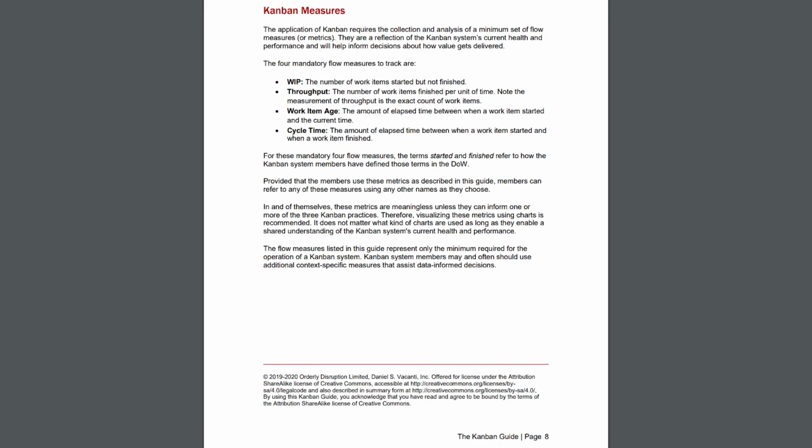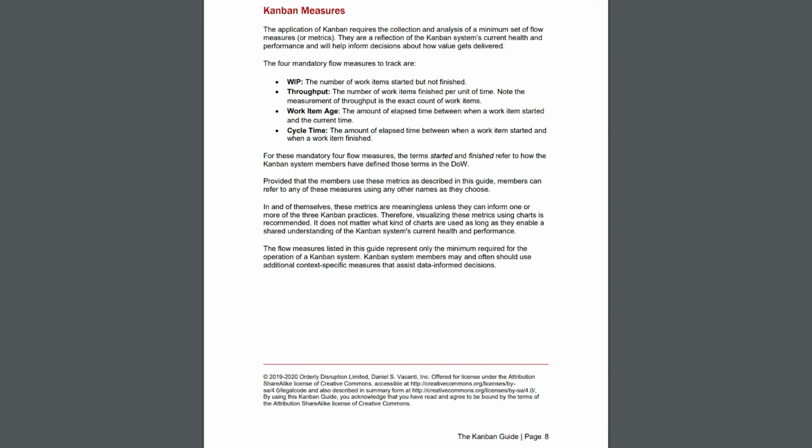Kanban measures. The application of Kanban requires the collection and analysis of a minimum set of flow measures, or metrics. They are a reflection of the Kanban system's current health and performance, and will help inform decisions about how value gets delivered. The 4 mandatory flow measures to track are WIP, which stands for Work in Progress, the number of work items started but not finished.